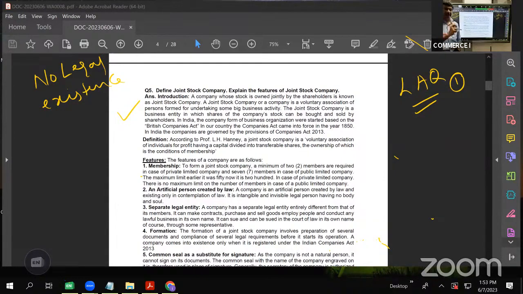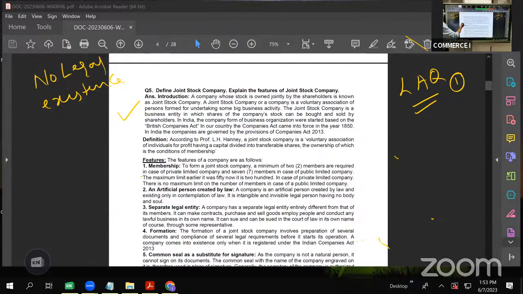It is a separate legal entity. It is an artificial person created by law. Though it is not a physical person, not a natural person like you and me, not having flow of blood and breathing, still it does exist in the eyes of law. So we say that a company is an artificial person created by law.